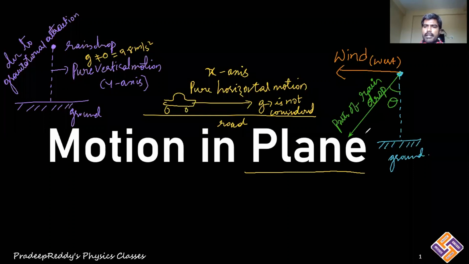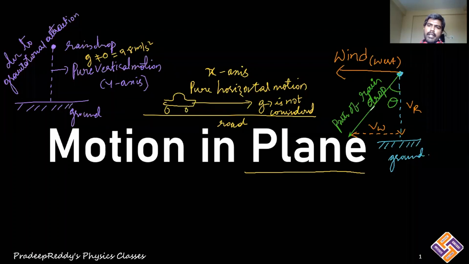It is because of the wind. Now this vector represents the velocity of the wind, and this vector represents the velocity of the rain droplet.